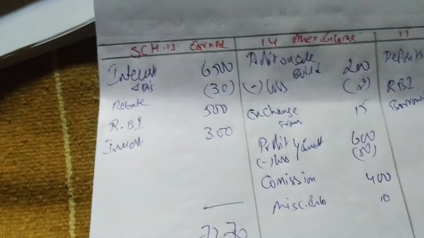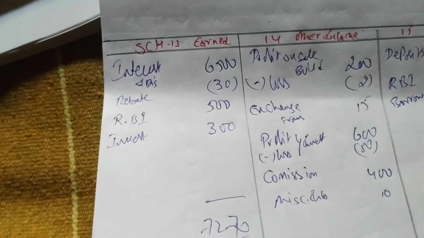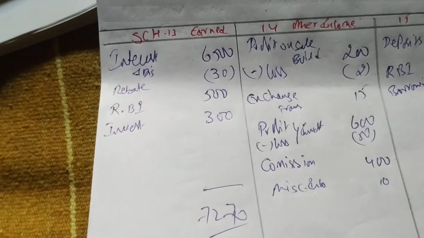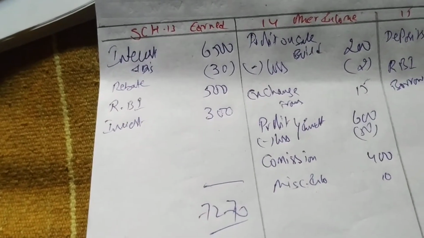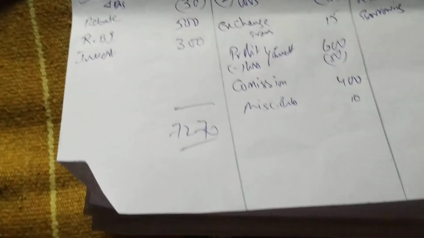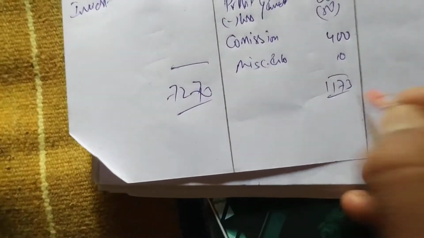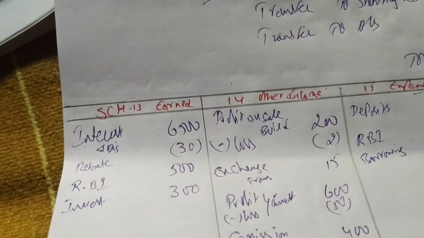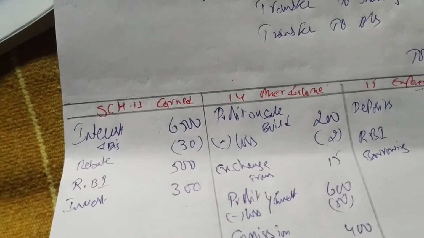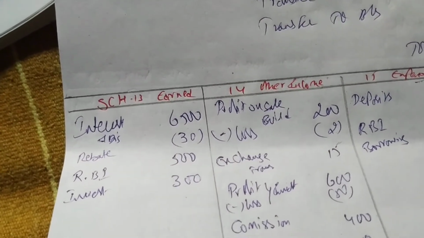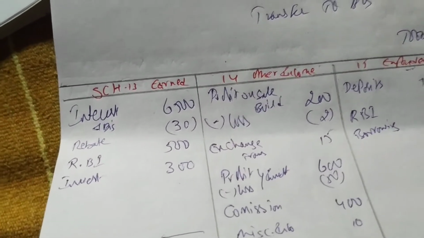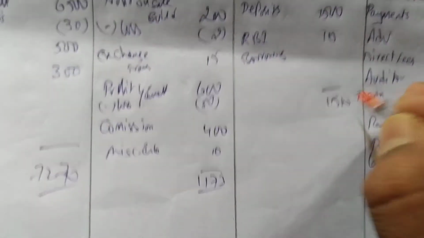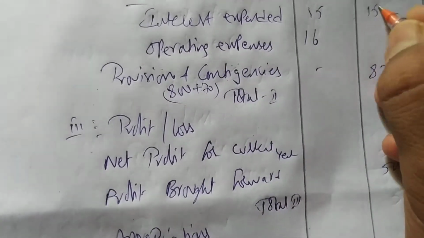Now we have to get total of other income. 200 minus 2, 198 plus 15 plus 550 plus 400 plus 10, 1173. Once again, 200 minus 2, 15, 600 minus 50 plus 400 plus 10. Okay, now this total is 1510. This we write as interest expended, 1510.